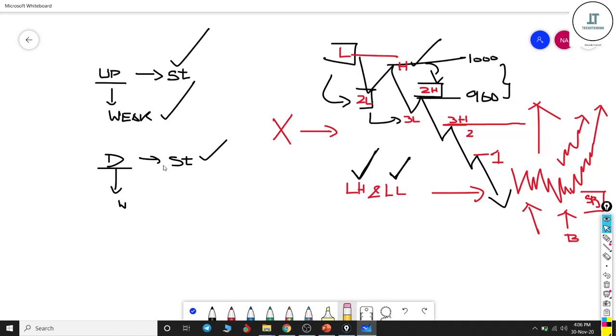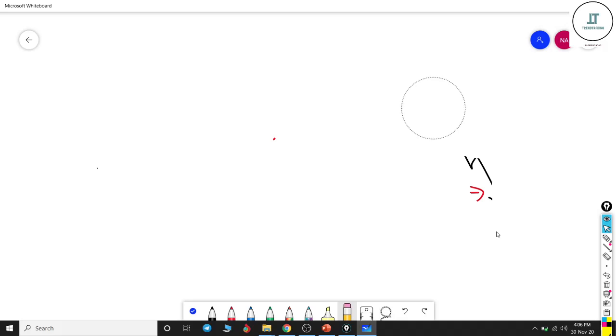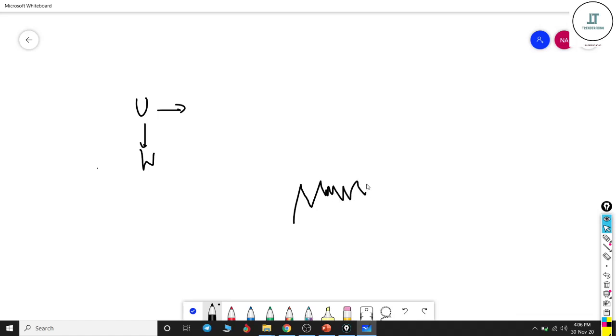Same way, now that we have discussed what a strong up and down move is, let me discuss what a weak up move is. Look at this. Don't worry, I will explain with the chart, but without understanding what is strong and weak, showing candlestick charts to you is of no use.